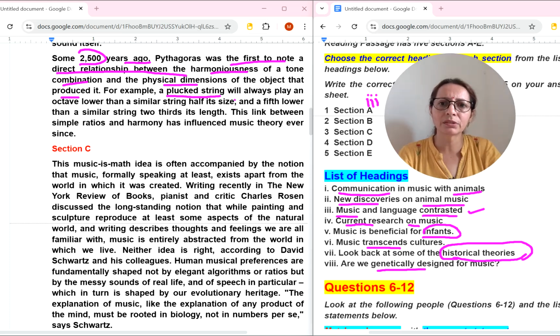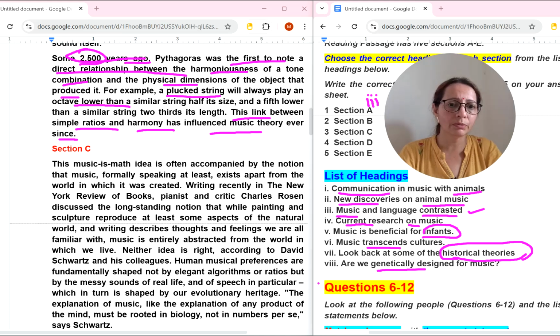For example, a plucked string will always play a fifth lower than. This link between simple ratios and harmony has influenced music theory ever since. So because of this, look back at some of the historical theories. We can select this also, and current research on music: are we designed for it genetically?